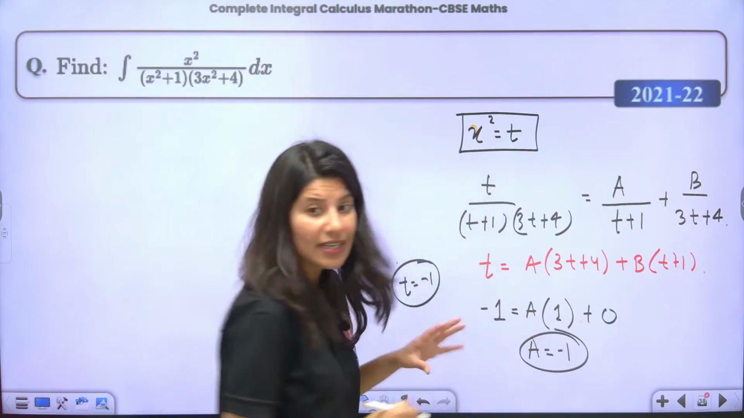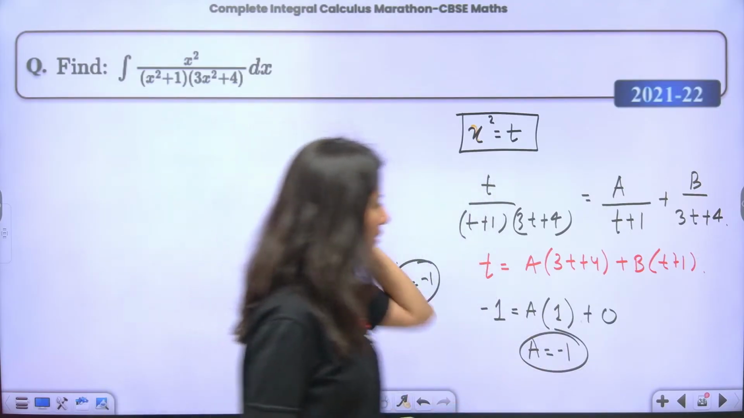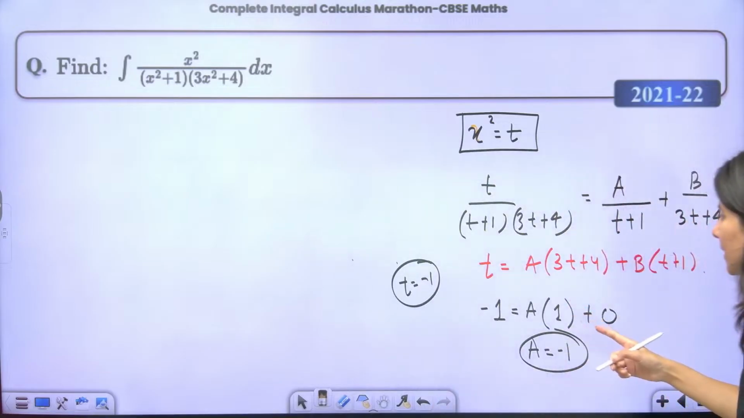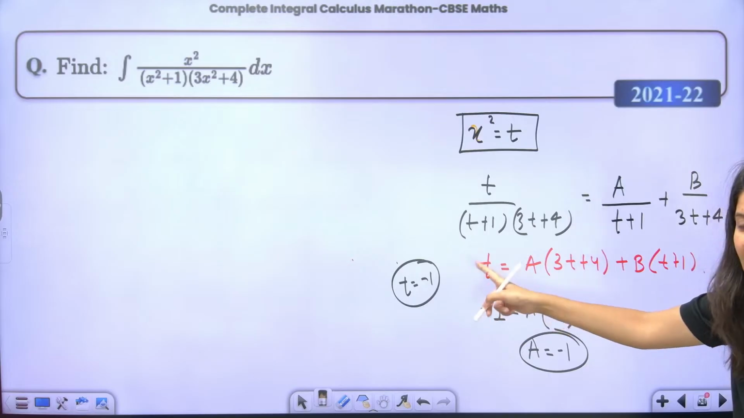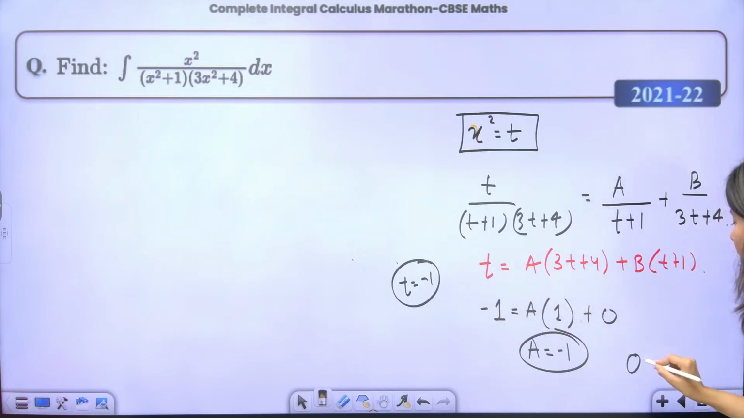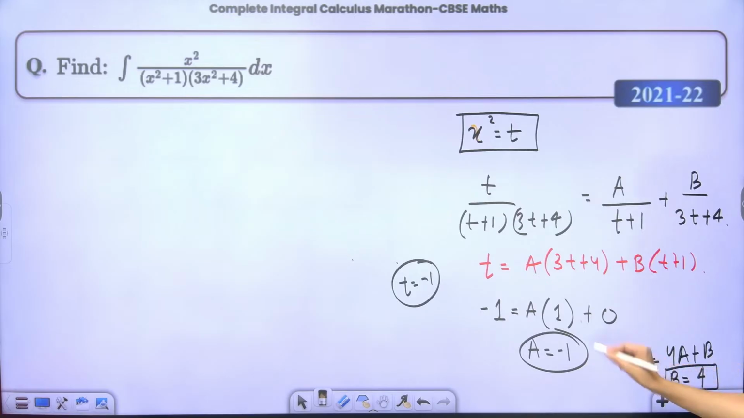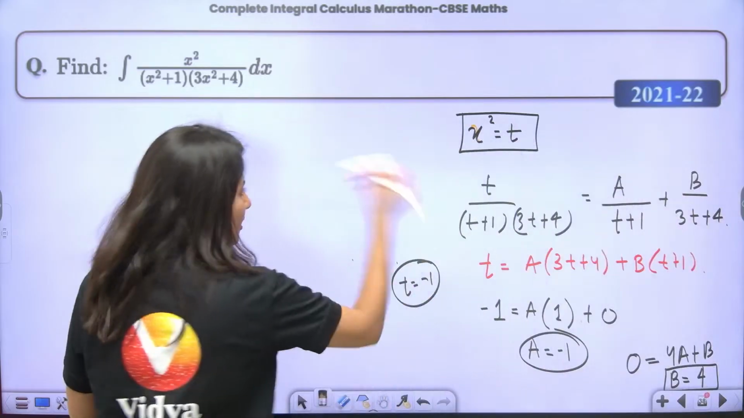Once your a is out, similarly you can now compare the coefficients. The constant term on the left hand side is 0. The constant term on the right hand side is 4a plus b. So b is nothing but minus 4a, so b is coming out as 4. A is minus 1. So now just plug in the values.